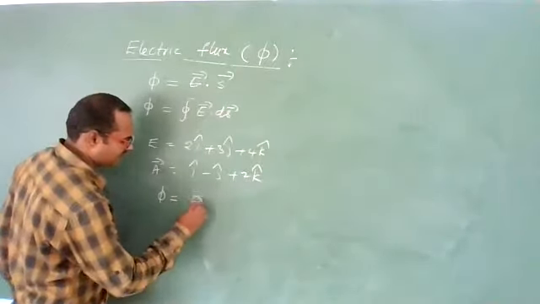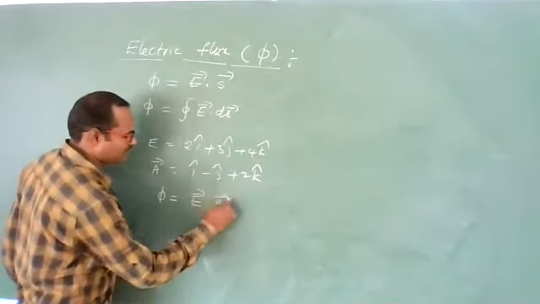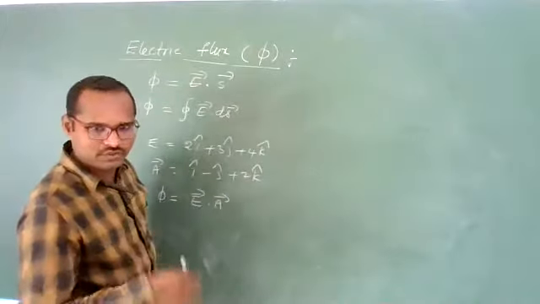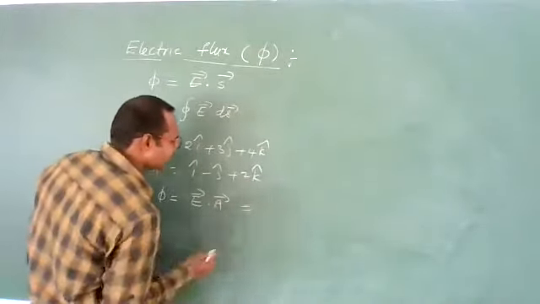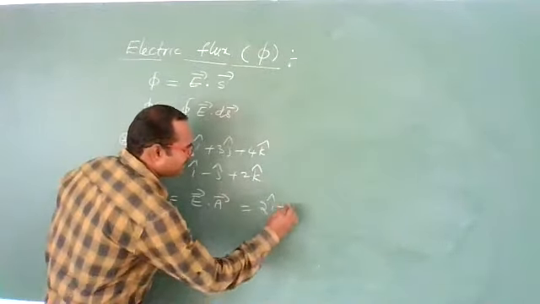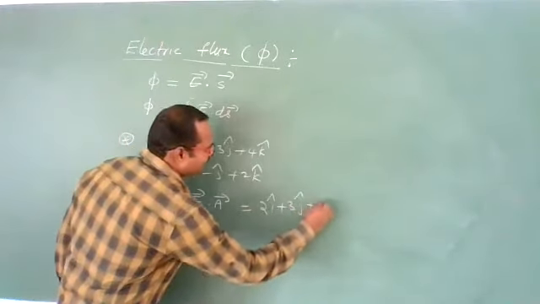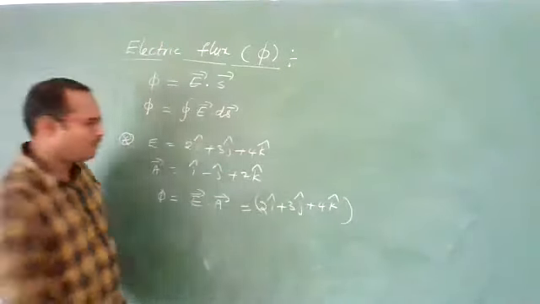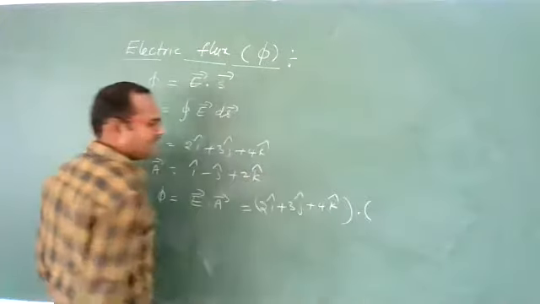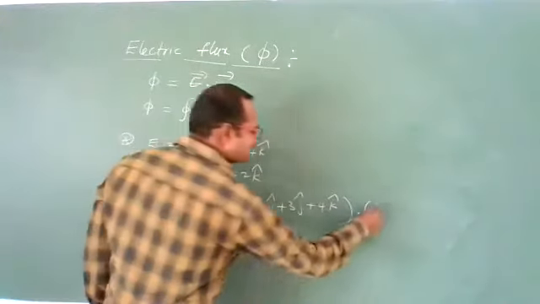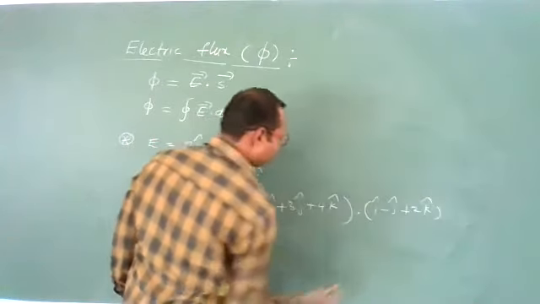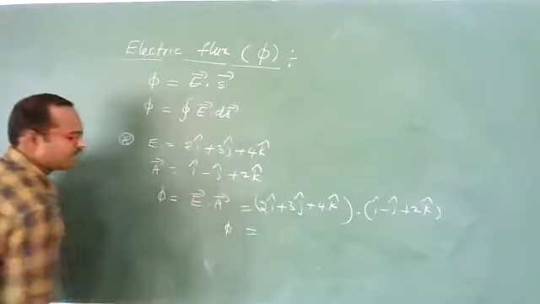The flux through that area is written as E bar dot A bar or S bar. You can take anything, A means area, S also area. So that can be written as 2i cap plus 3j cap plus 4k cap, this is the electric field, dot product the area vector, which I have given as i cap minus j cap plus 2k cap. Find the dot product of this, and you will get the electric flux.